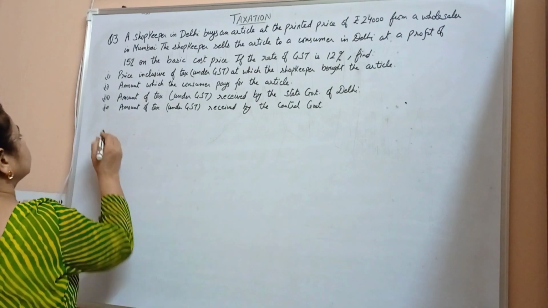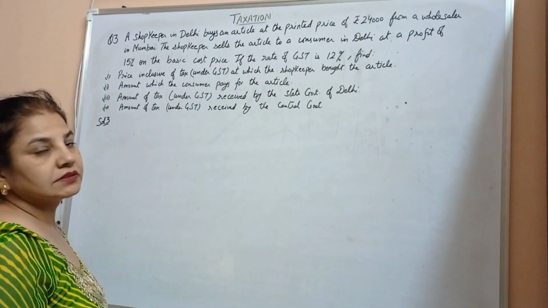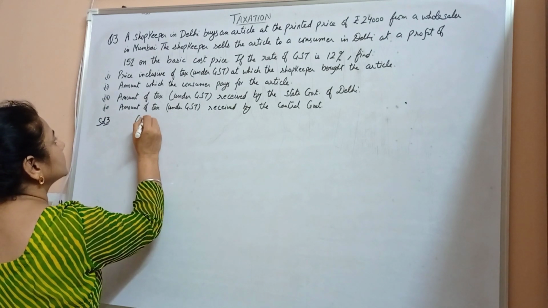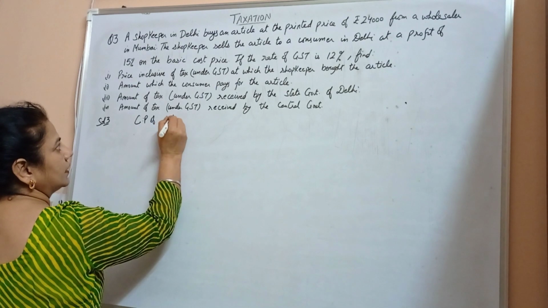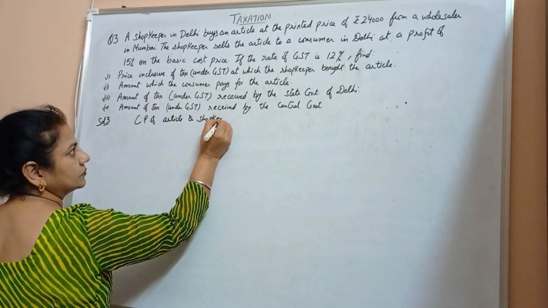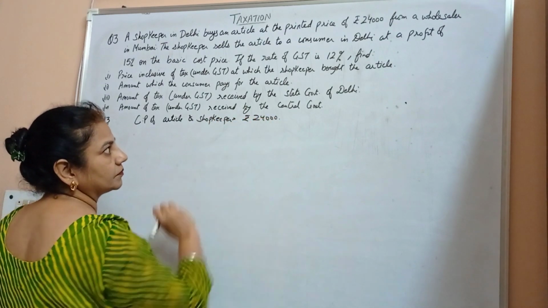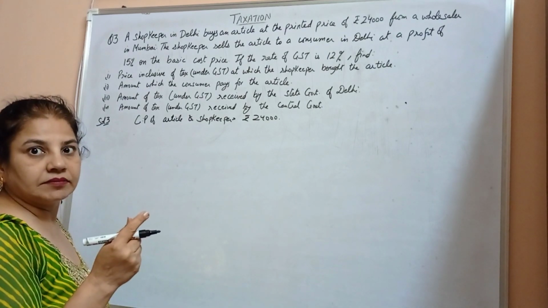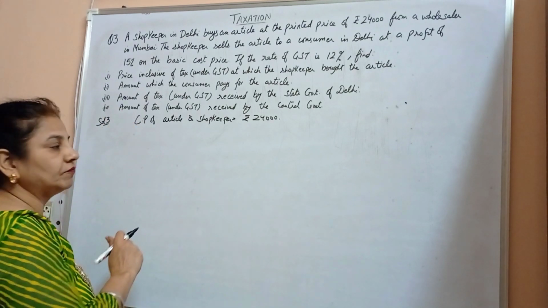So we say that printed price is 24,000. So we say that the cost price of article to shopkeeper is rupees 24,000. Now the shopkeeper sells the article to the consumer in Delhi with the profit of 15%.